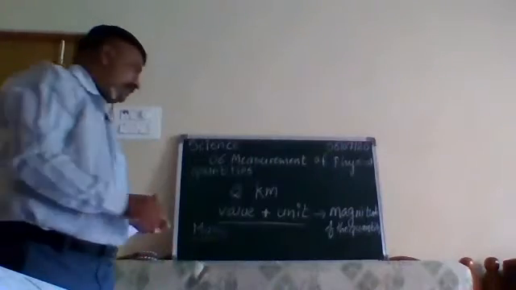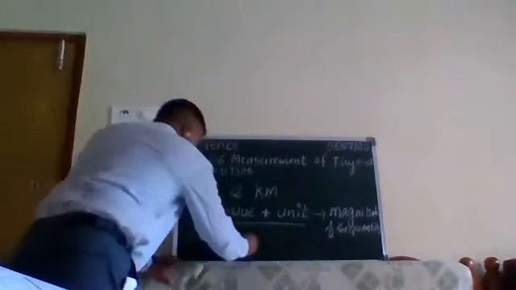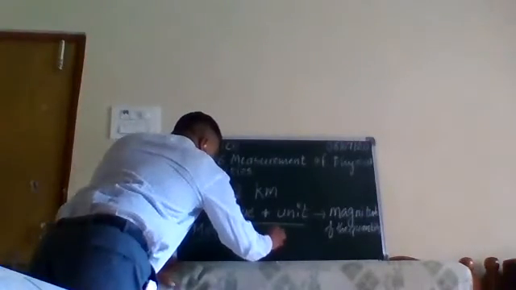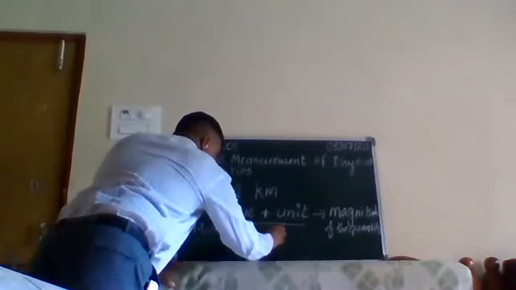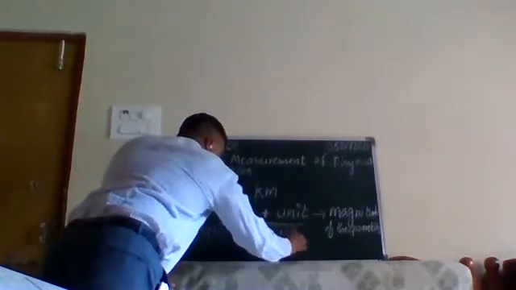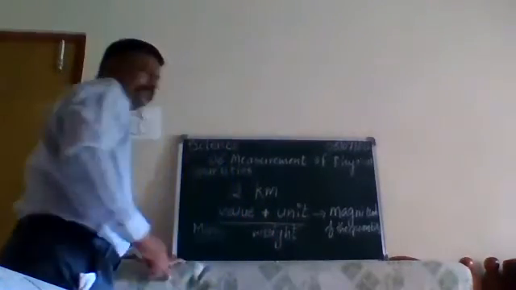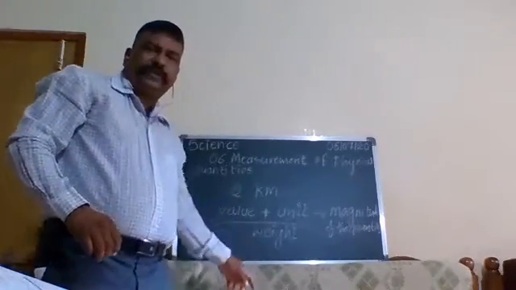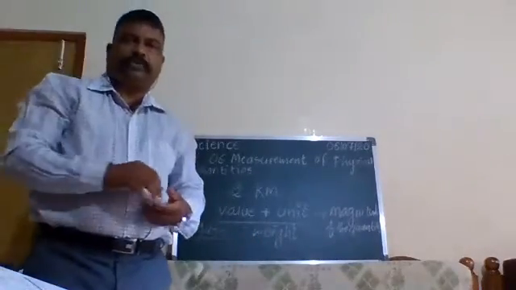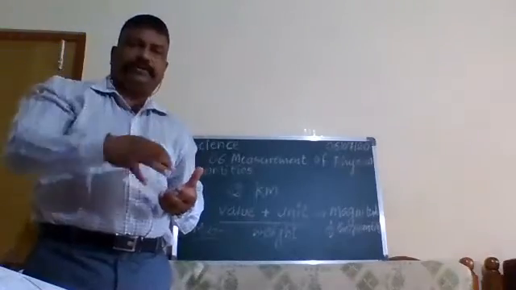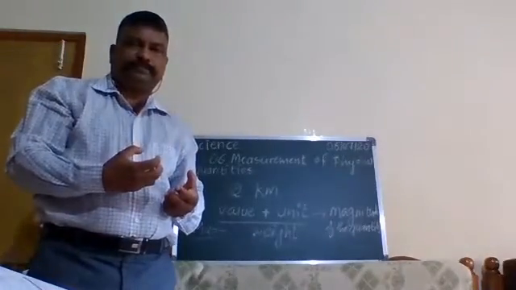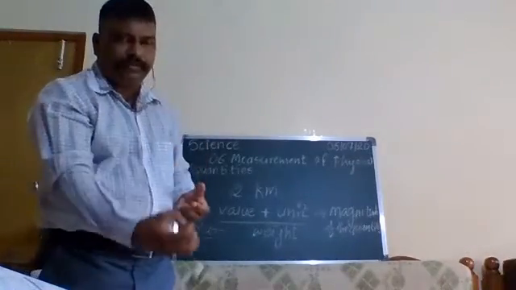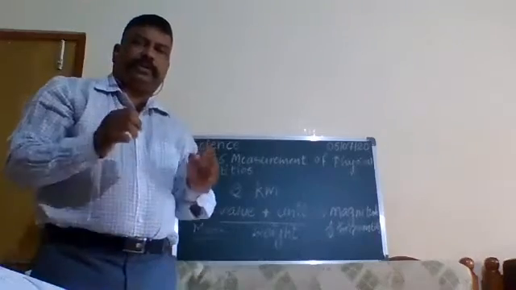Now, what is weight? Weight means the gravitational force that acts on that mass. All of you know, the earth exerts a pull towards itself upon every object.